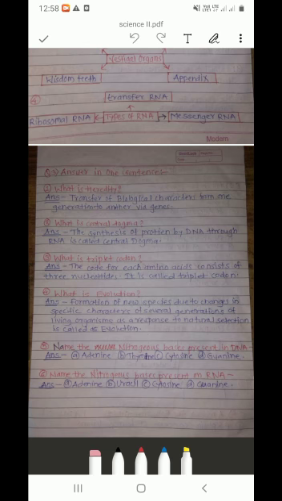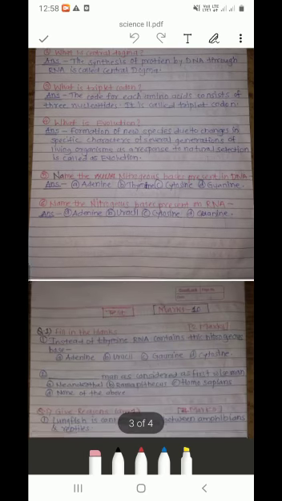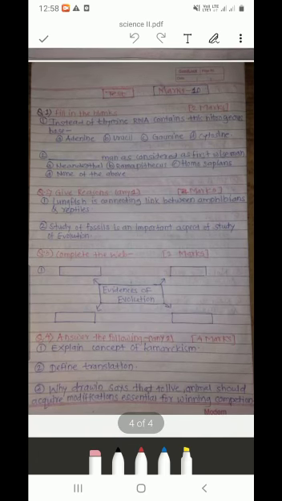Now I will go through the test. I have made a simple test of 10 marks to revise and summarize what we studied. Question number 1, fill in the blanks, 2 marks.